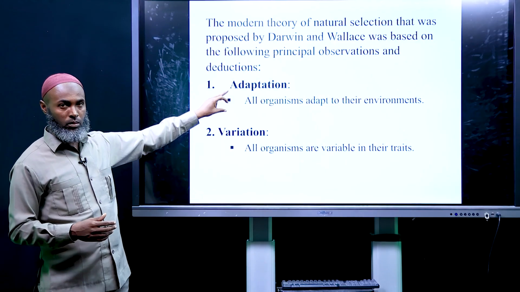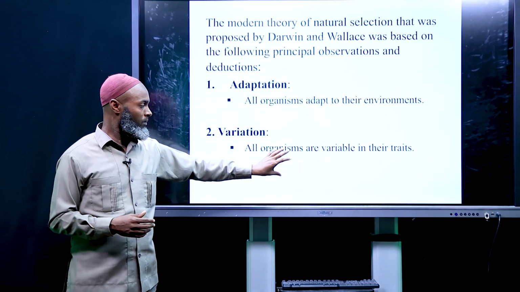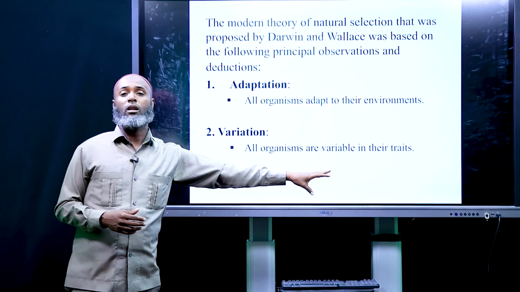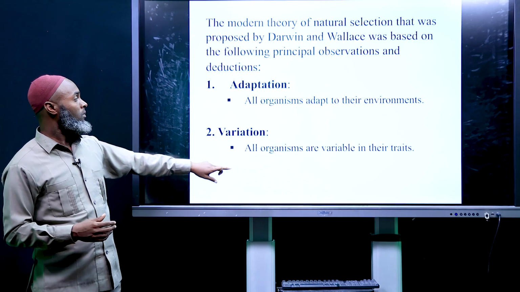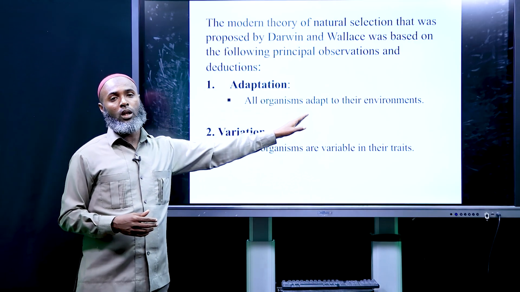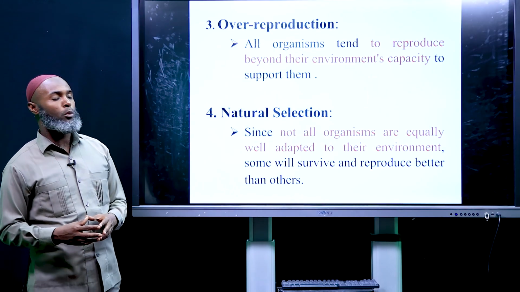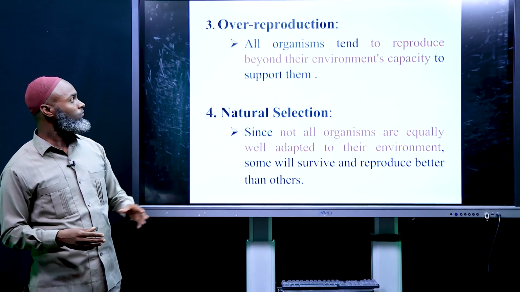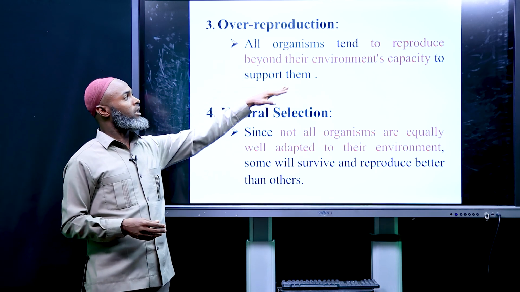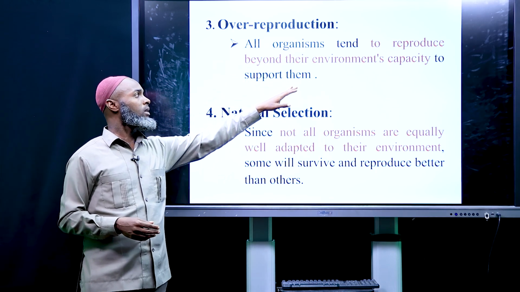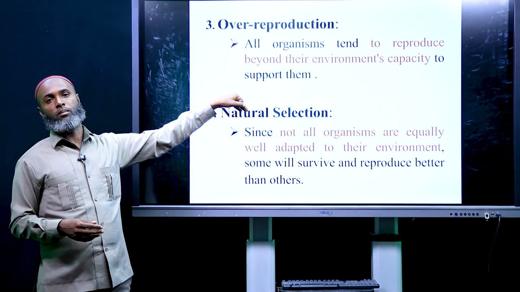Adaptability and variation: all organisms adapt to their environment, and all organisms are variable in their traits. The third is over-reproduction. All organisms tend to reproduce beyond their environment's capacity to support them.